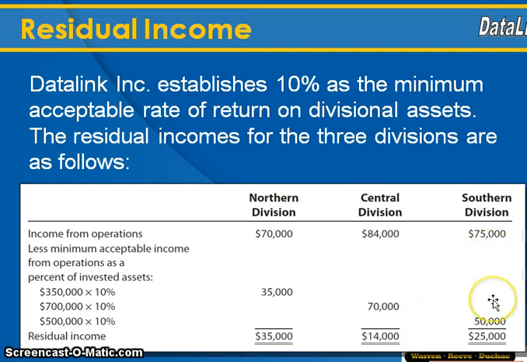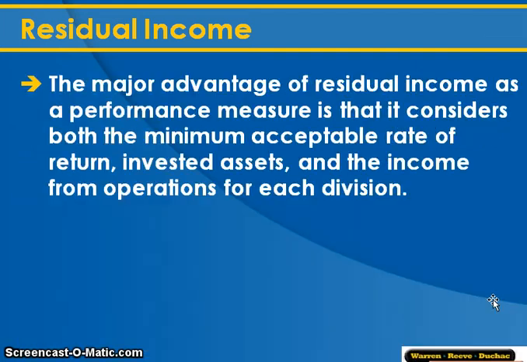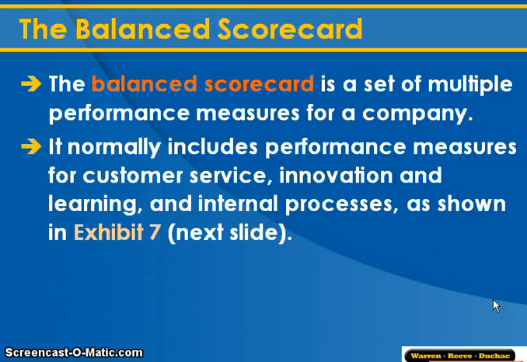And you can do the same thing here with the southern division. All right, so the idea is that, as it says here, the major advantage of residual income as a performance measure is it considers both the minimum acceptable rate of return on investment assets and the income from operations for each division. So not only are we looking at percentages, we're also looking at the dollar values as well.